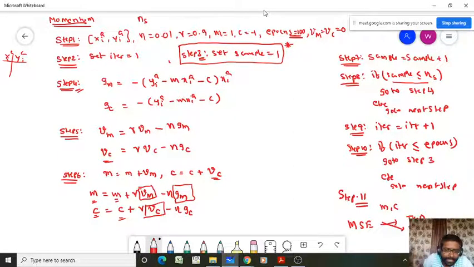But here GM and GC are calculated based on M and C, which are the current values, not the estimated values in the next iteration.